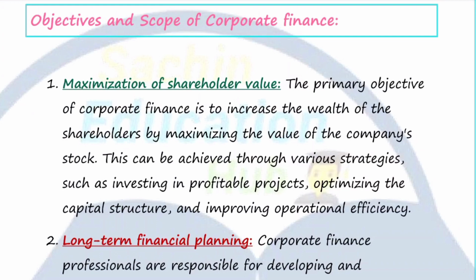The company can achieve this success through various strategies such as investing in profitable projects, optimizing the capital structure, or improving operational efficiencies. By using strategies like these, the company can achieve its main objective, maximizing the shareholder value, very easily. So the first objective of every company for the purpose of corporate finance is to increase the shareholders' wealth.